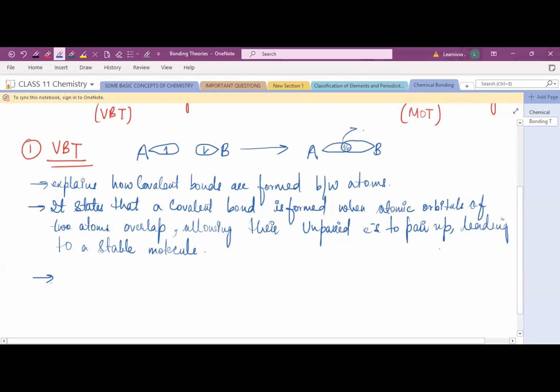So this is the overlapping of orbitals. And how will you show the bond? AB. This type of bond is formed. Is it clear? Yes, ma'am.